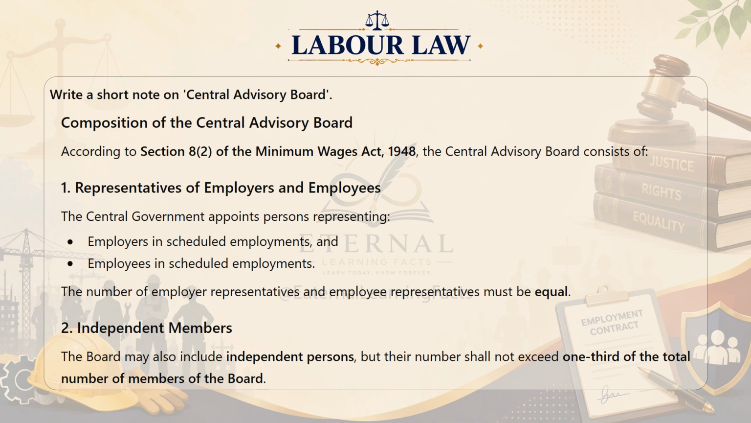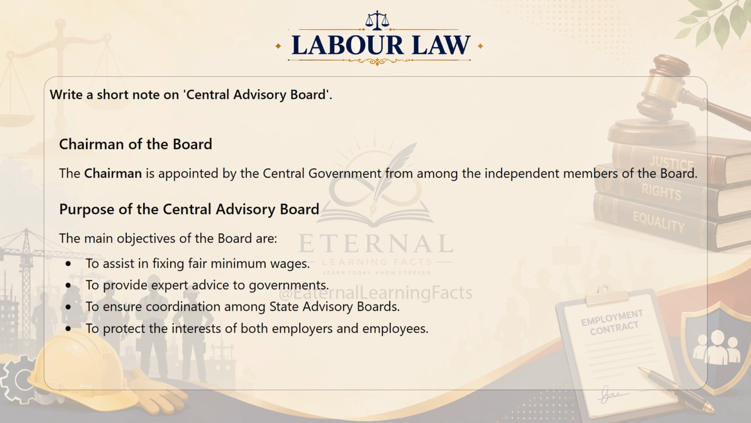Second, independent members. The board may also include independent persons, but their number shall not exceed one third of the total number of the members of the board. Chairman of the board. The chairman is appointed by the central government from among the independent members of the board.